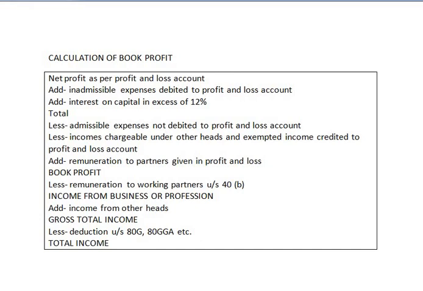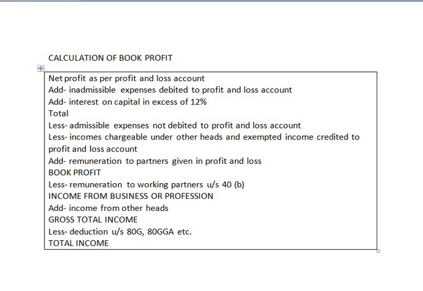Actually, remuneration paid to a working partner under section 40(b) is allowable, but the remuneration which is paid by the partnership firm has to be added back, and then the actual remuneration has to be calculated. That is the reason we first add the remuneration which is paid to the partner. Thus, this is how we get the book profit. This is the format up to computation of book profit.